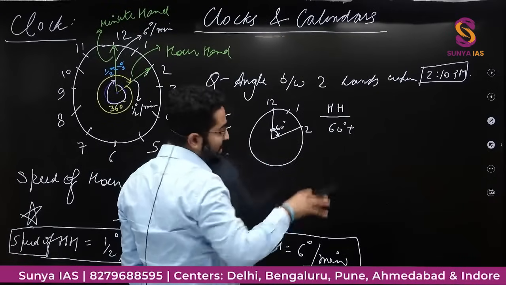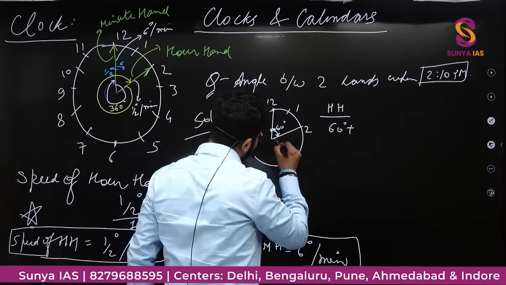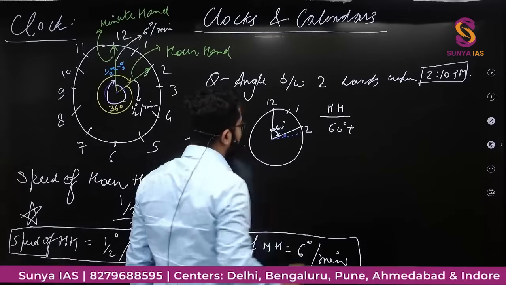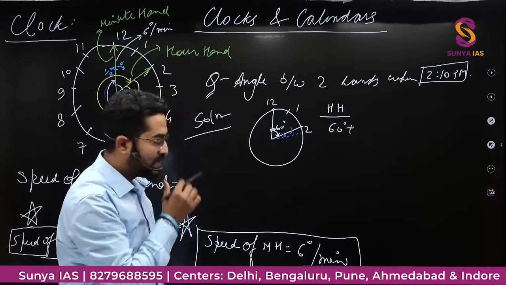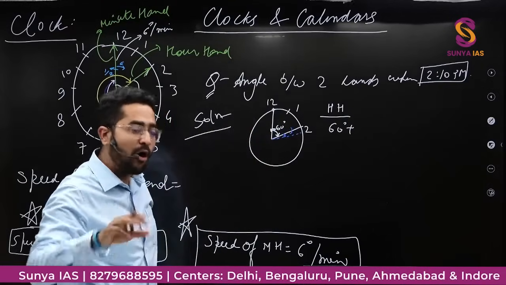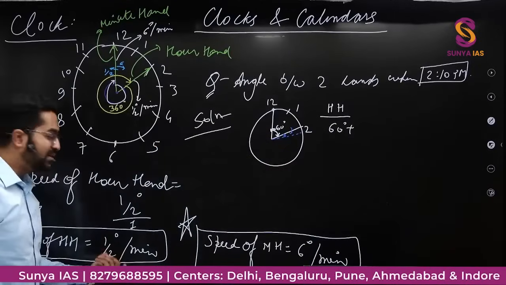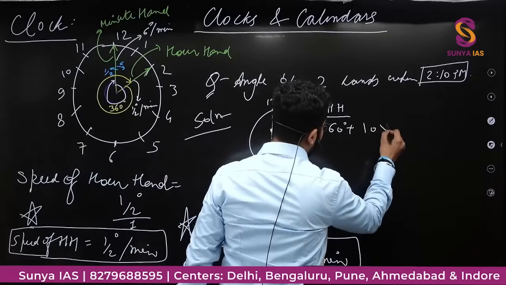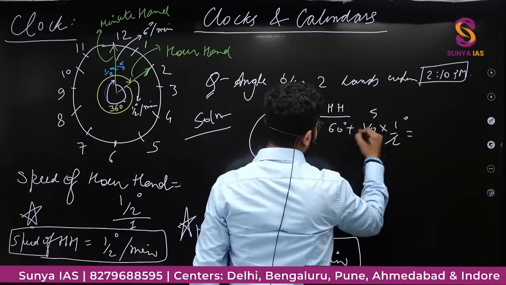In 10 minutes this hour hand will move further, something like this. Hour hand थोड़ा सा और मूव कर जाएगी in 10 minutes. Exactly 2 पे 60 degree, but in 10 minutes this will move further. How much will it move further? What is the speed of hour hand? Half degree per minute. 1 minute में half degree. So 10 minutes में 10 into half degree, so this would be an angle of 5 degree.